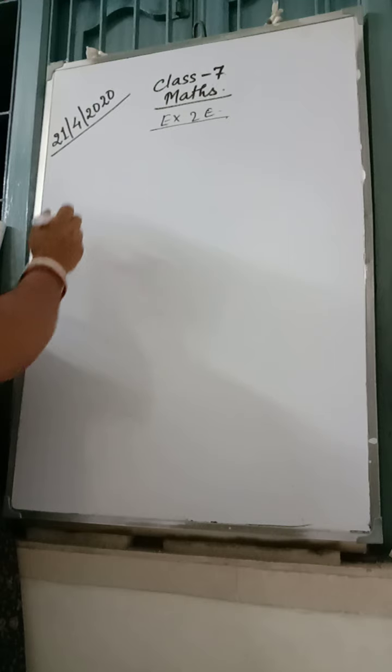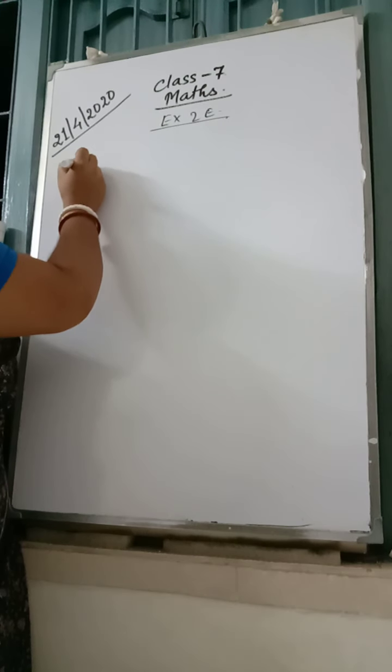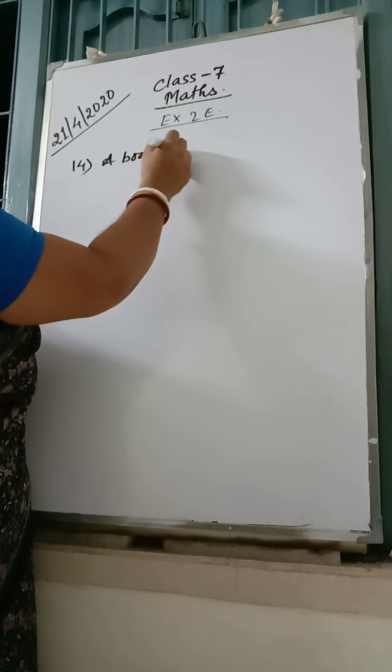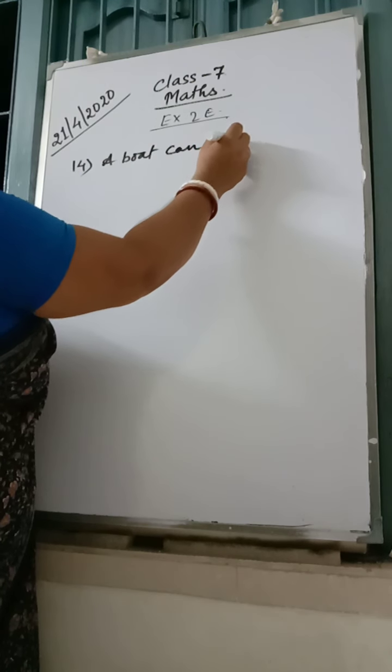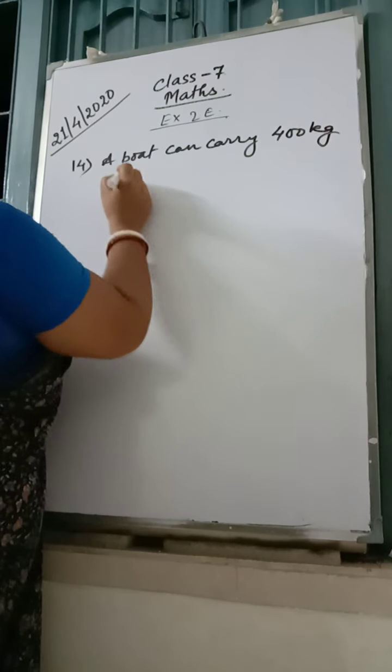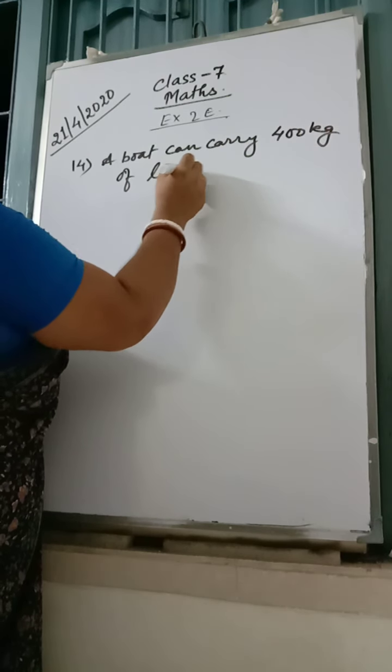Now, first of all, we have to get the total capacity of the boat, which is 400 kg. A boat can carry 400 kg of load.